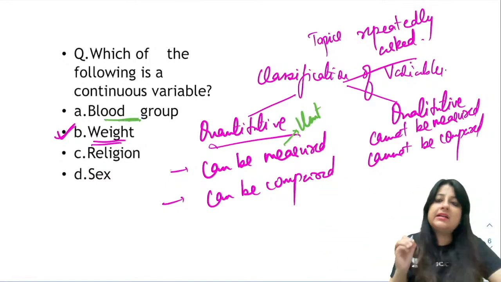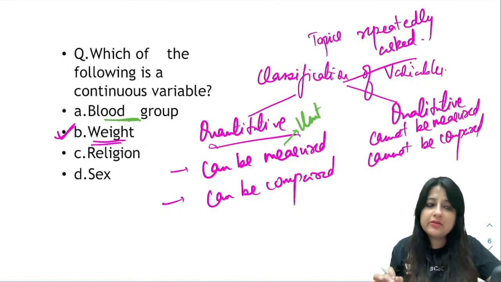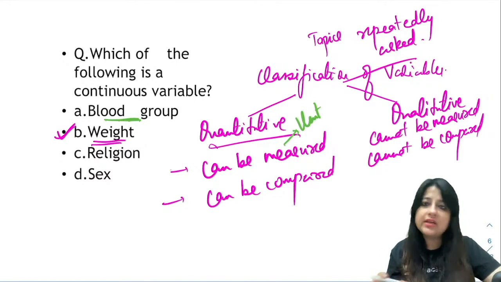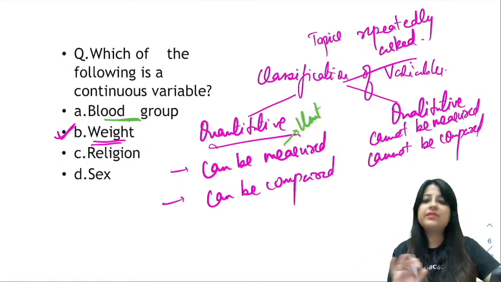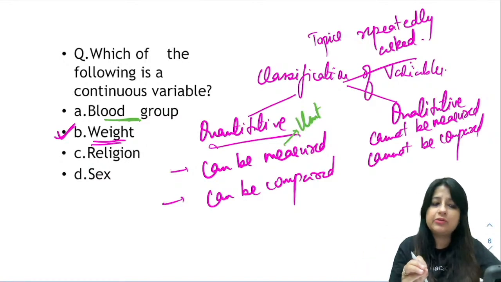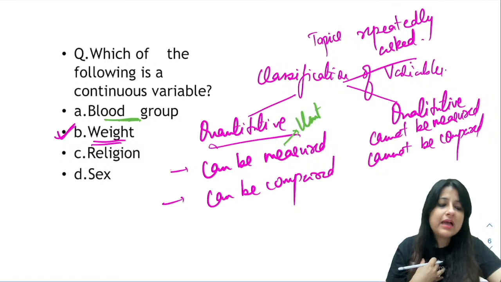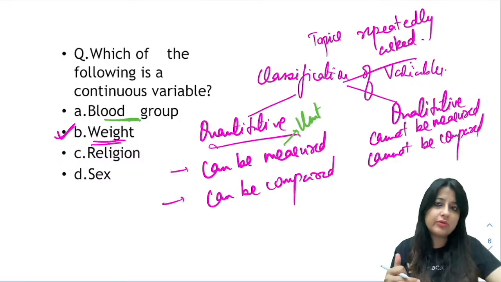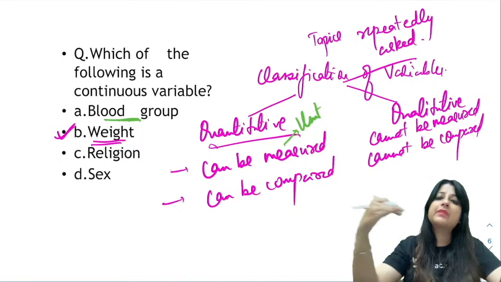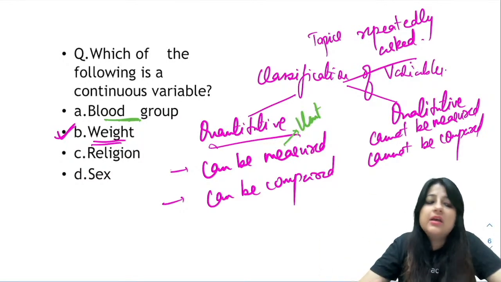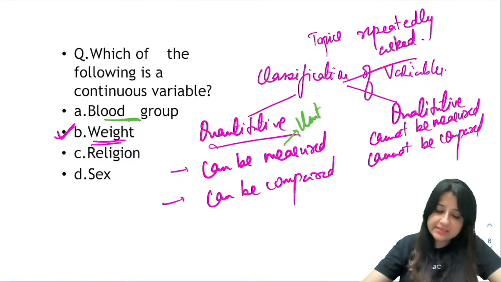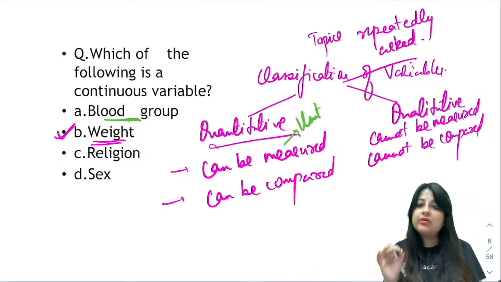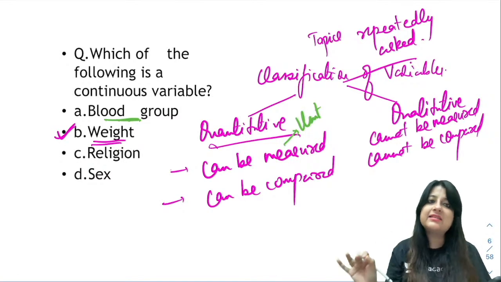But if you look at blood group, do you have a unit to measure blood group? No. Either you're A positive, B positive, AB positive. We don't have a unit which is going to measure blood group. And if suppose I am A positive and Purbi is also A positive, can I say that I am more A positive than Purbi? No. So that is the difference between quantitative and qualitative. Whenever you get a variable, you think whether it has a unit or not.